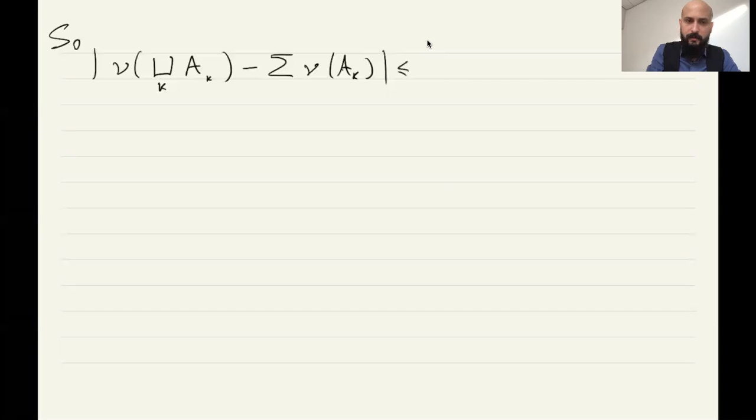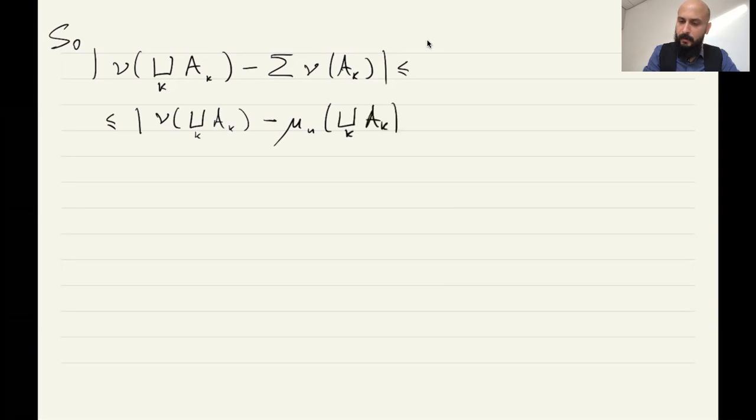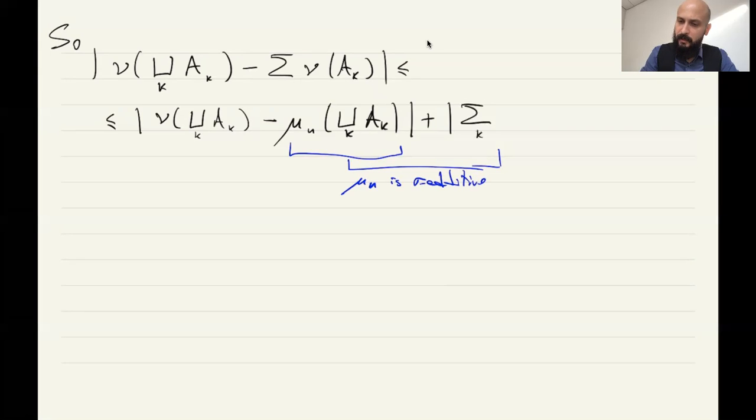What we can do is bound this using the triangle inequality with mu_n of the union of the A_k, plus the same thing, but now, since mu_n is sigma additive, this is the same as writing the sum over k of mu_n(A_k) minus the other sum of nu(A_k).